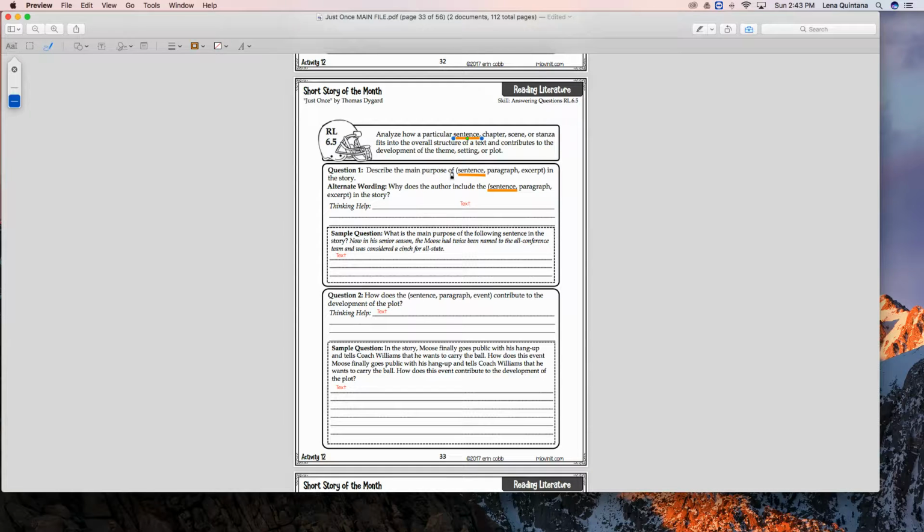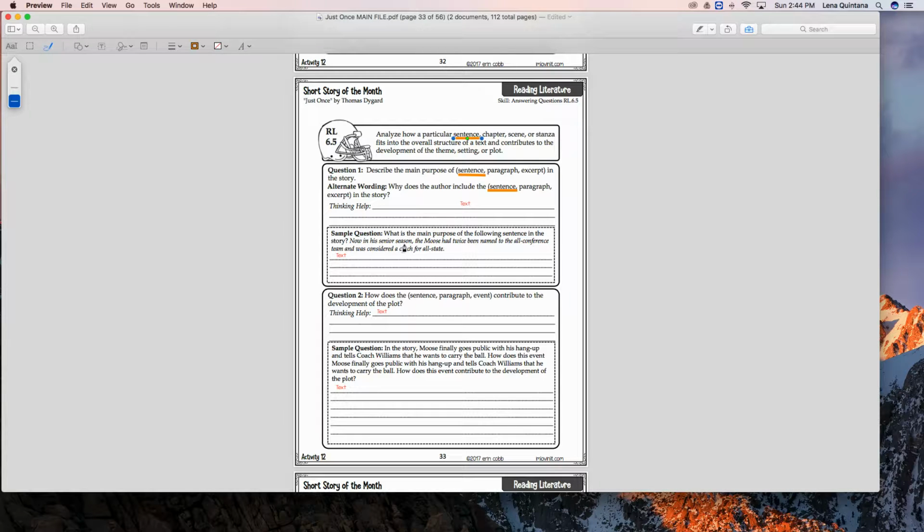Okay, so question 1 deals with describing the main purpose of the sentence in the story. Okay, and why does the author include the sentence in the story? Okay, now this is our sample question down here. What is the main purpose of the following sentence in the story? Okay, this is directly from our short story, Just Once.